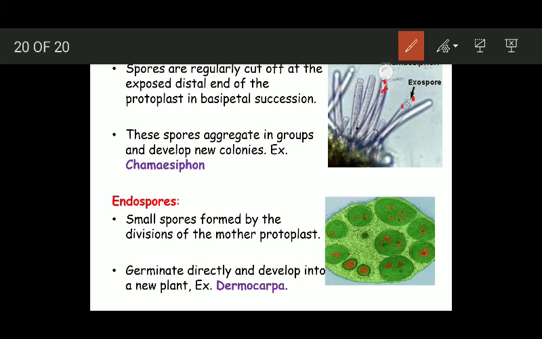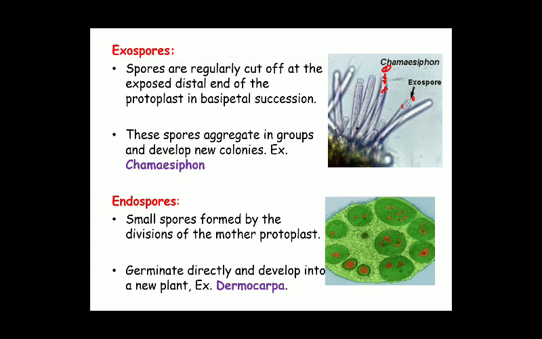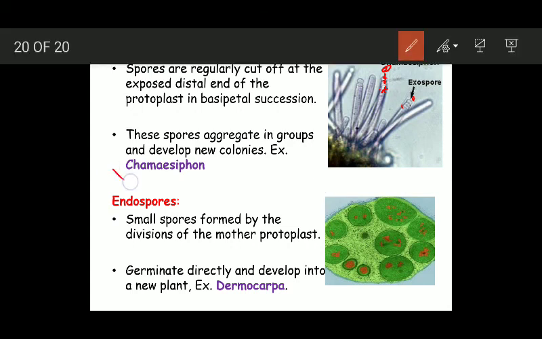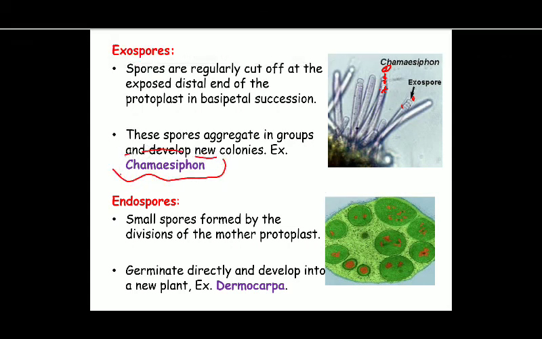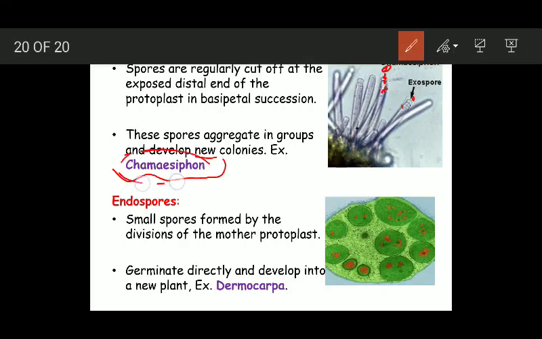The old spores are at the top and the new ones are at the base. This is what basipetal succession means. These spores aggregate in groups and develop colonies. An example is Chamaesiphon. In Chamaesiphon, the exospores aggregate, form groups, or you can say they form colonies.